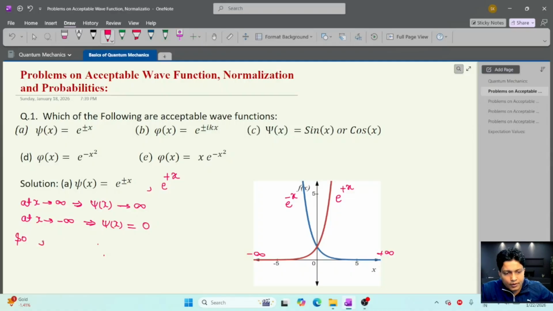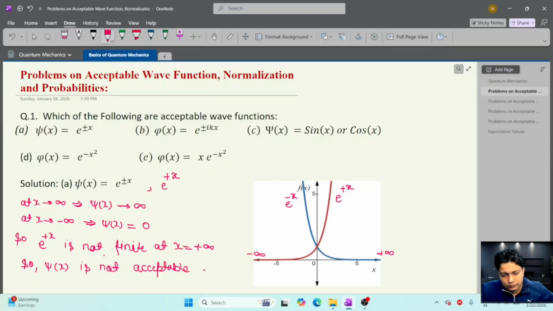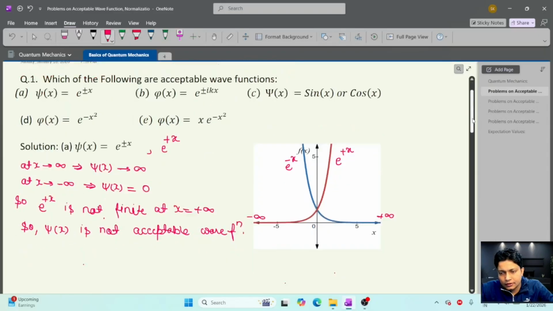So e to the power plus x is not finite at x equal to plus infinity. So this wave function psi x is not an acceptable wave function. Not acceptable wave function. Similarly, we can check for e to the power minus x.